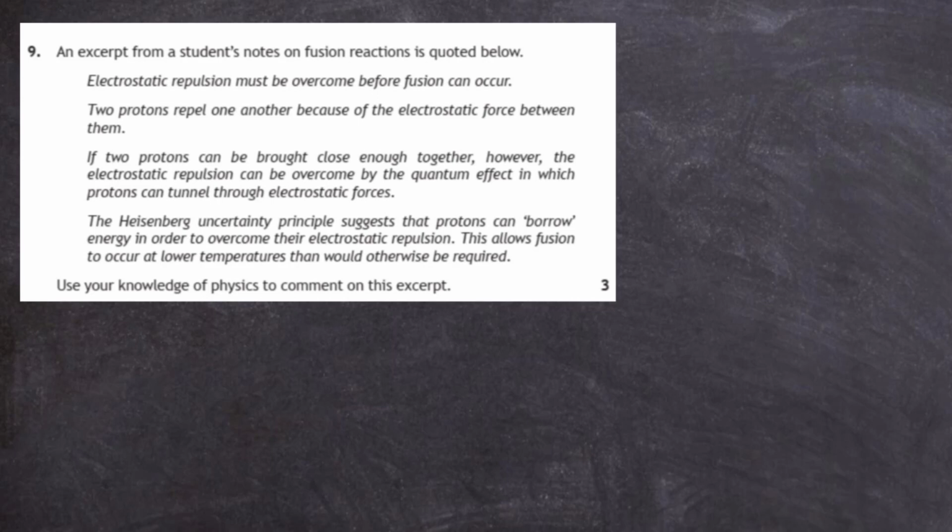Question 9 from the 2019 Advanced Higher Physics Examination from the SQA. An excerpt from a student's notes on fusion reactions is quoted below. Electrostatic repulsion must be overcome before fusion can occur.